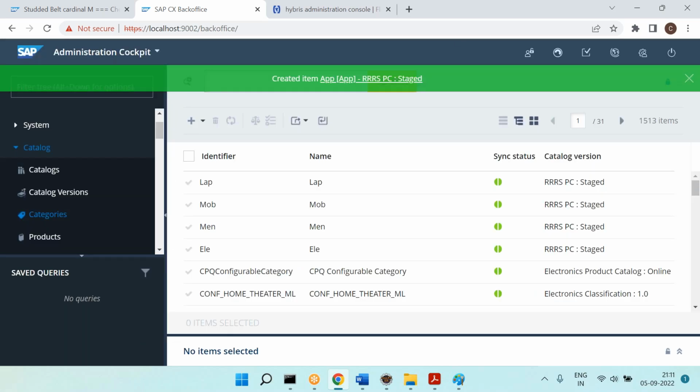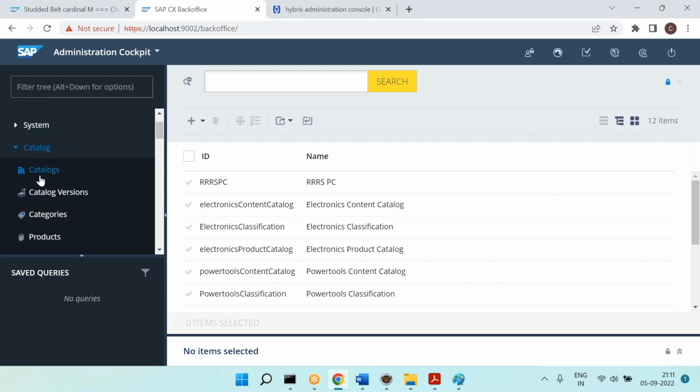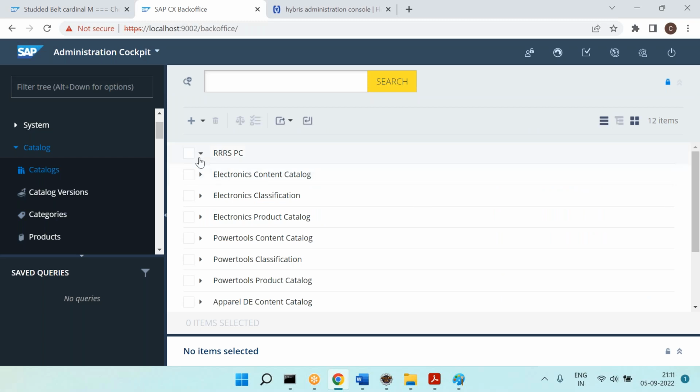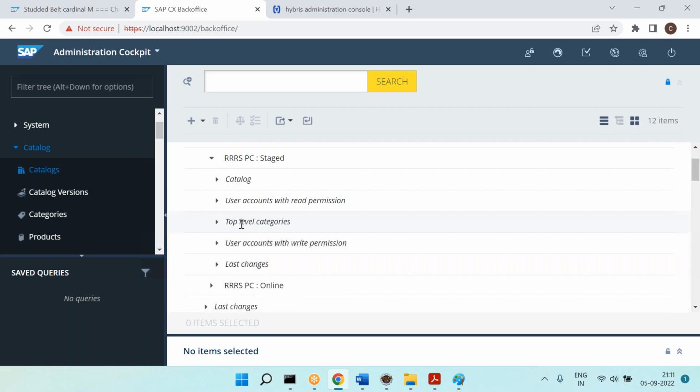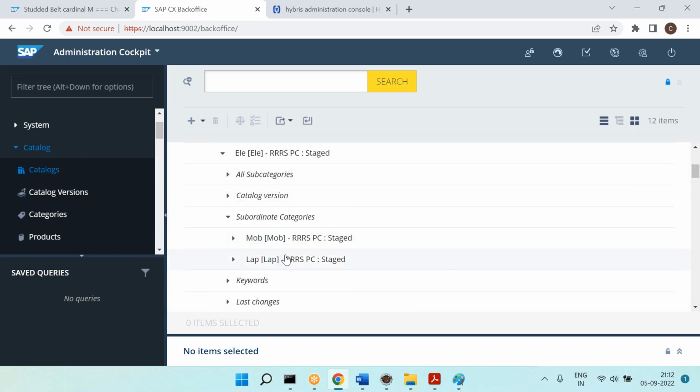Now let's look at the results. Go to the catalog versions and expand them, staged and online. Within that, the top level categories are electronics and men's. Within electronics, you have subcategories mobiles and laptops.